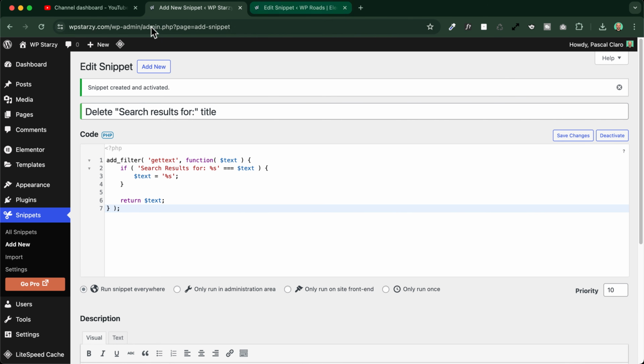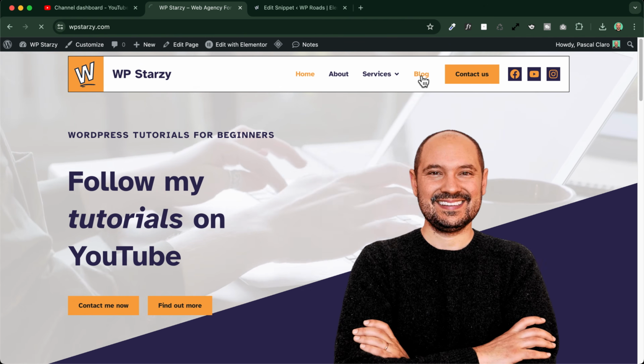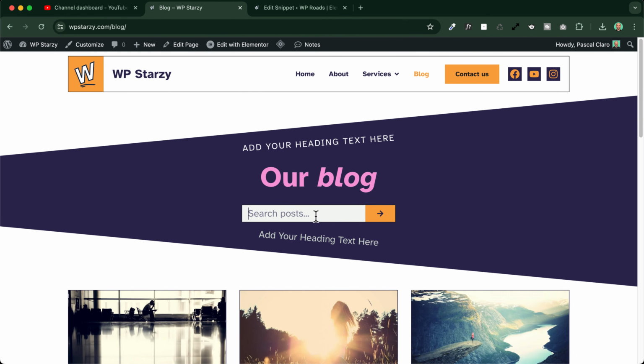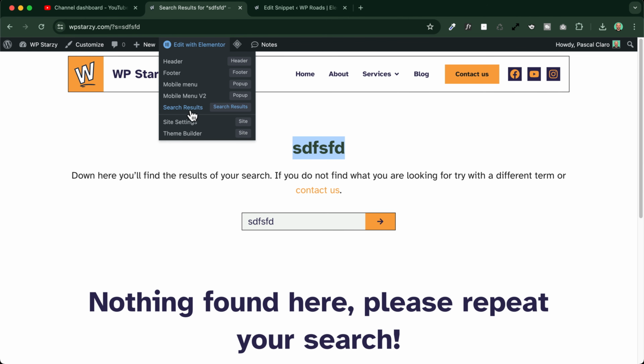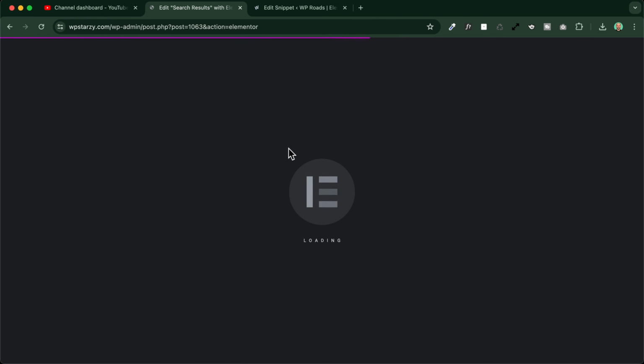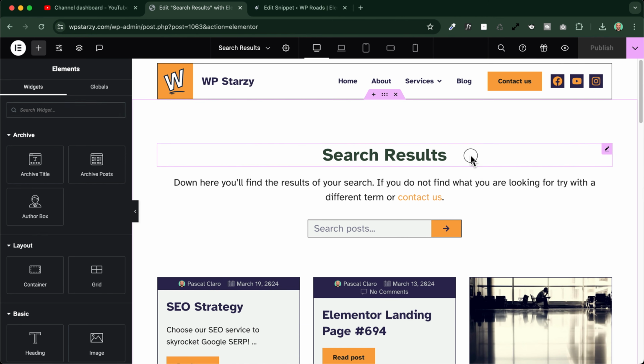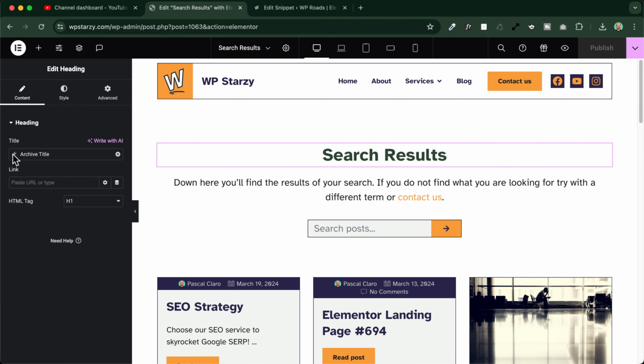Perfect. Now if I go back to my search page, I will see that there is no more title. If I type in this, for example, the title won't be present. There will just be my search term. So now I can finally go to my search results, select the title, and change the settings. I can go to the Advanced tab and insert some content before and some content after.